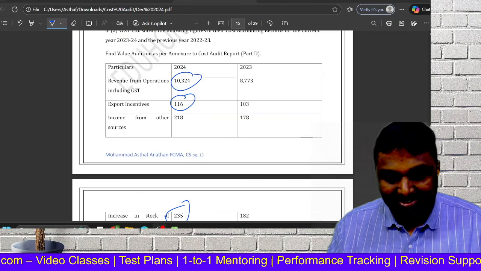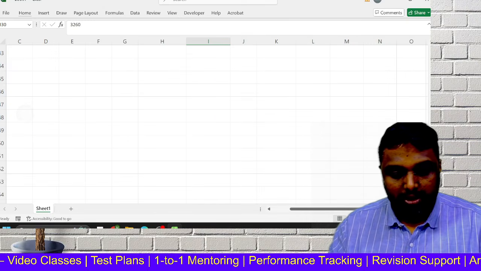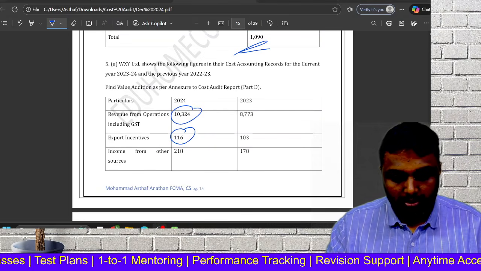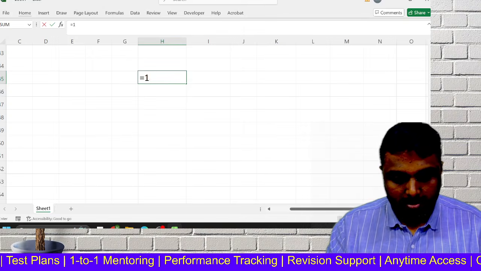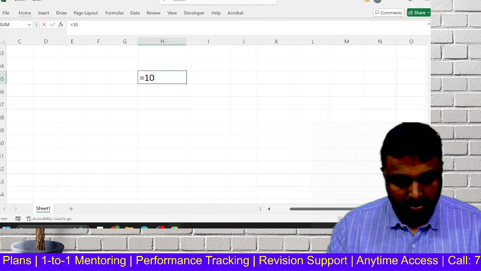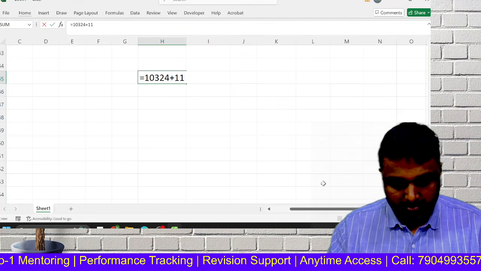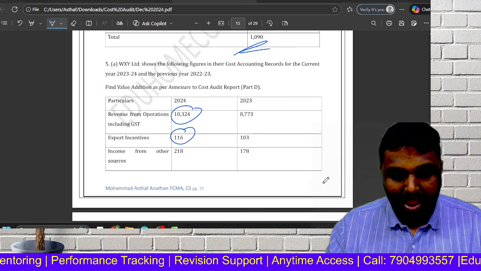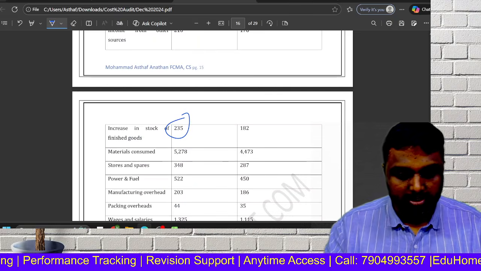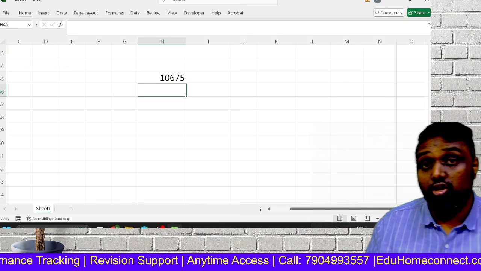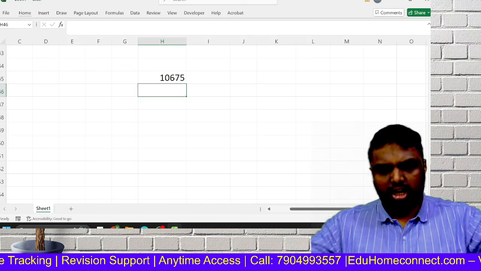This is the shortcut method. I will do the shortcut for you so that it is useful for the exam. See your revenue 10,324, add export incentive, then add adjustment of stock. Correct, 235. This is your figure. Now let's sort out the cost of goods. There is one shortcut for that.